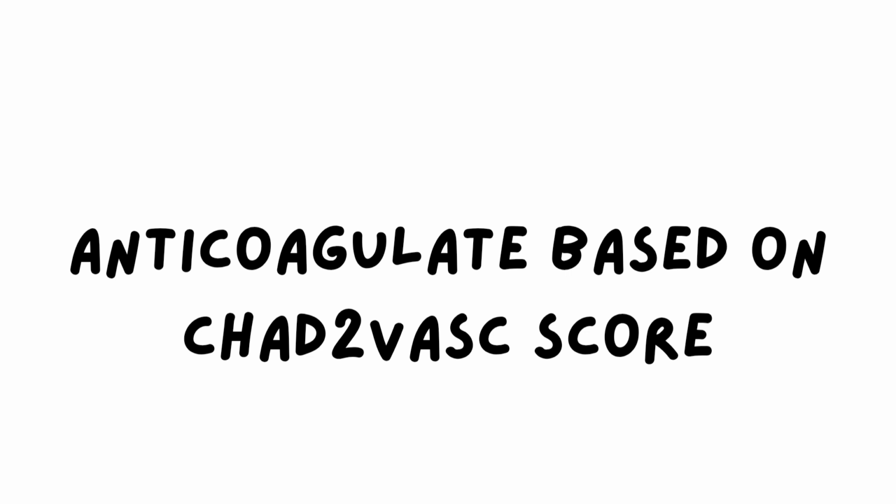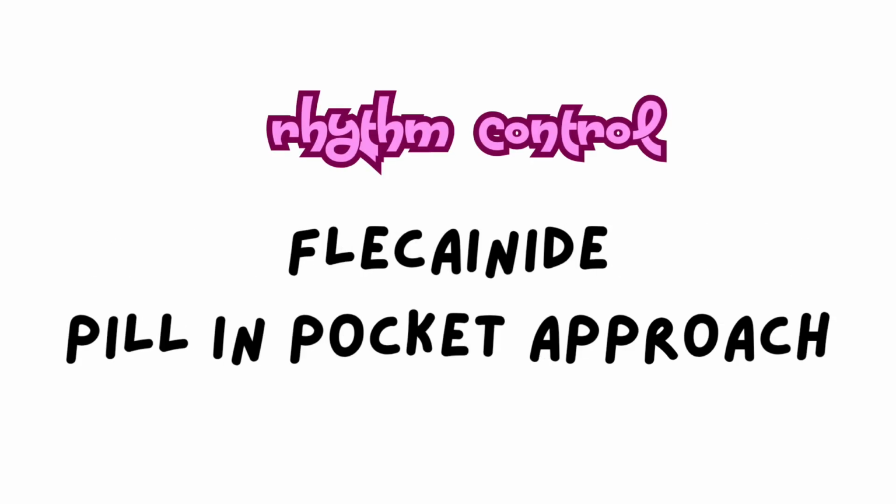get dislodged. So in order to prevent that, based on the CHA2DS2-VASc score, you have to also anticoagulate the patient if the CHA2DS2-VASc score is high.